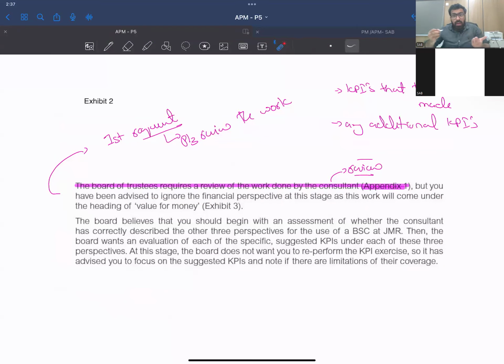So see, a tricky requirement, which was not mentioned there, but in the exhibit. This sometimes happens and students run here and there. That's where the requirements are.